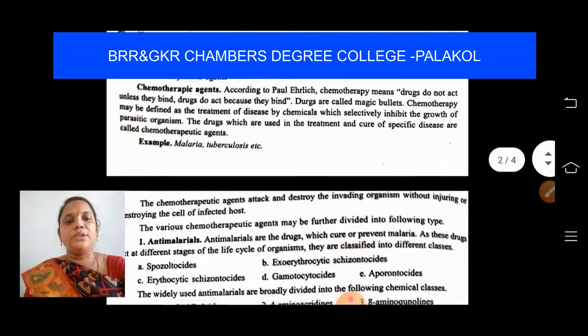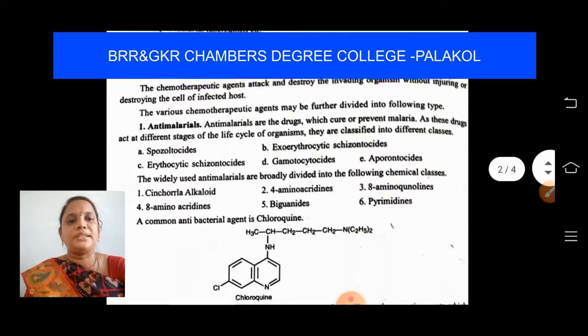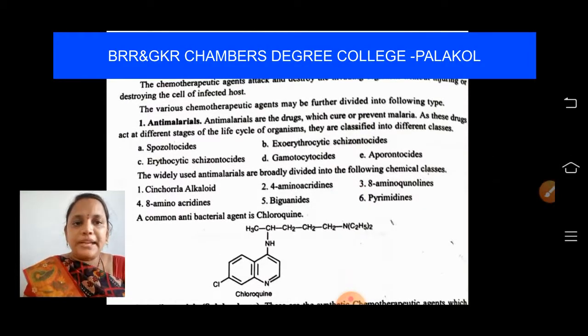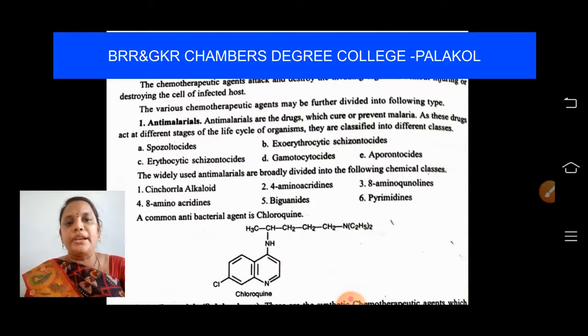Let us look deeper into these chemotherapeutic agents. They attack and destroy the invading organisms without injuring or destroying the cells of the infected host. I have already told you about the characteristic of a drug: it should not injure the host tissues. It has to do its work and come out of the host tissues.